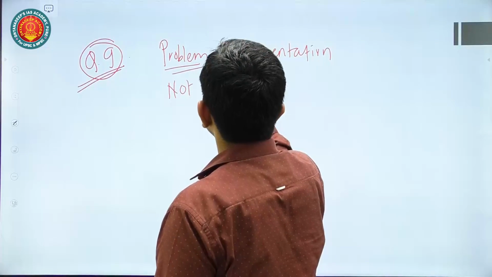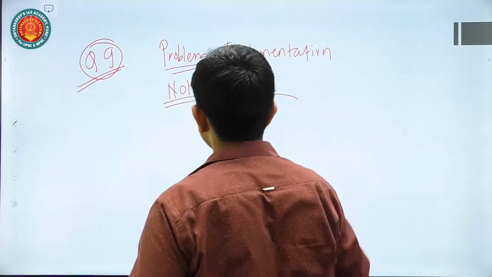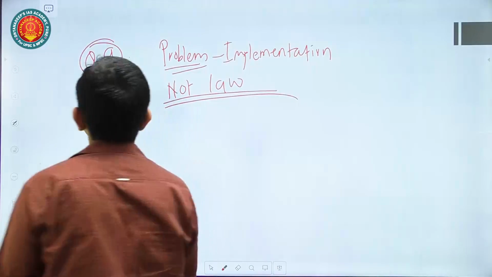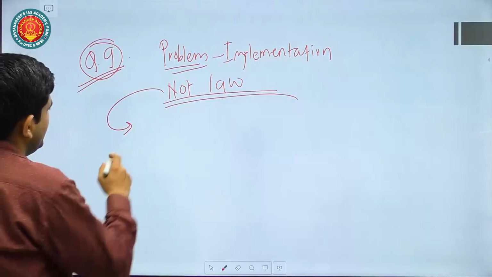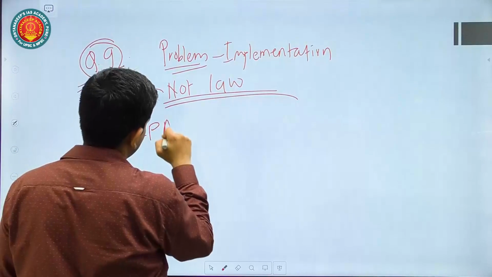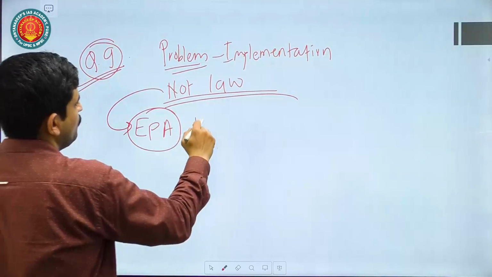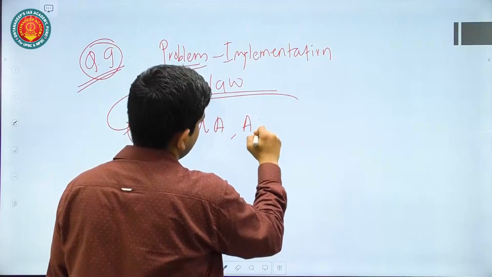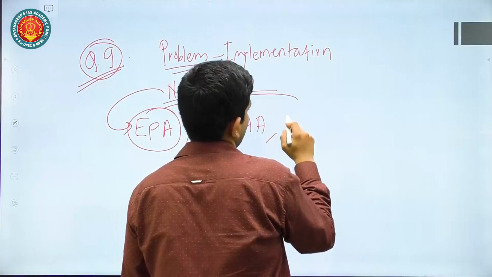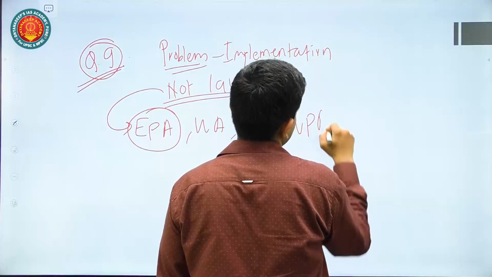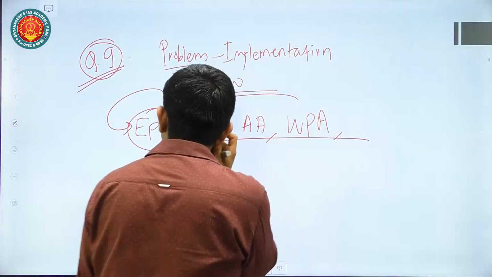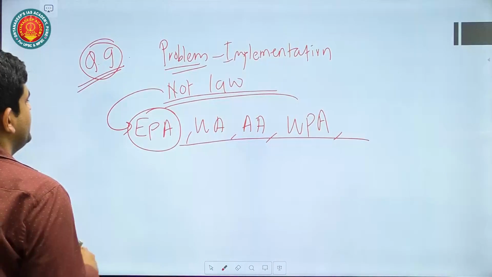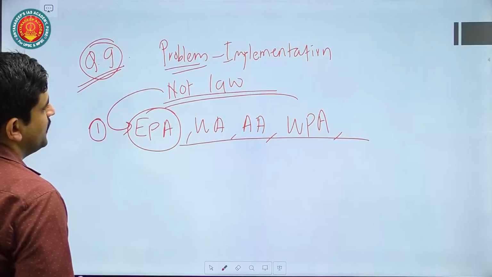So first you have to break the statement and say that although in India we have very good laws, for example, the Environmental Protection Act for protecting the environment, or the Water Act, Air Act, or maybe the Wildlife Protection Act. These are laws for environmental conservation, but still environmental degradation is happening in India. So this is the first thing that you can talk about.